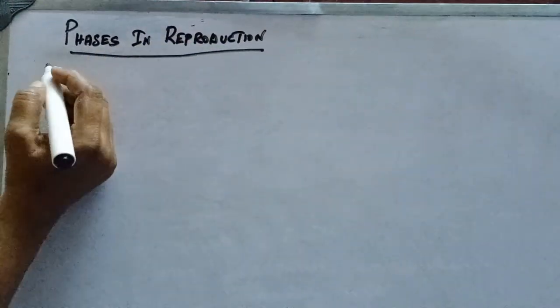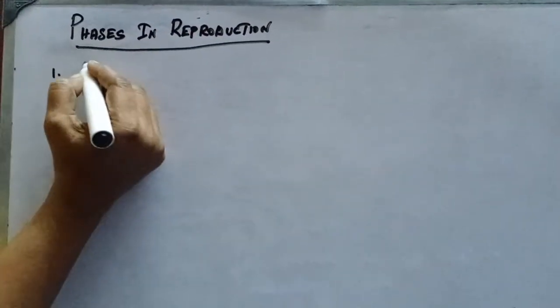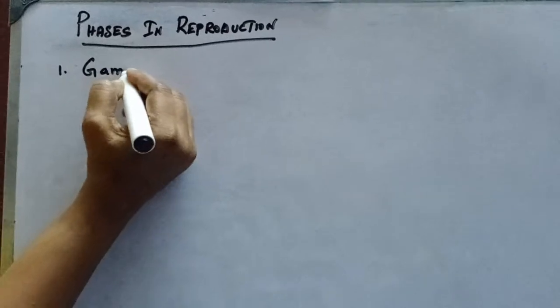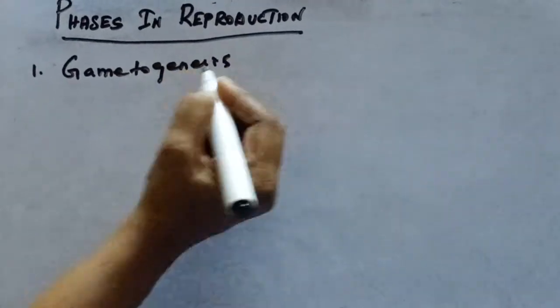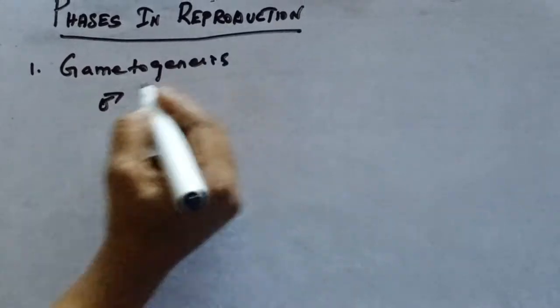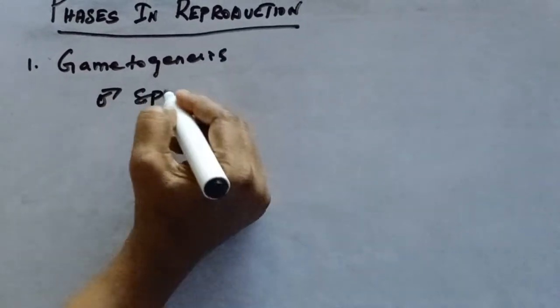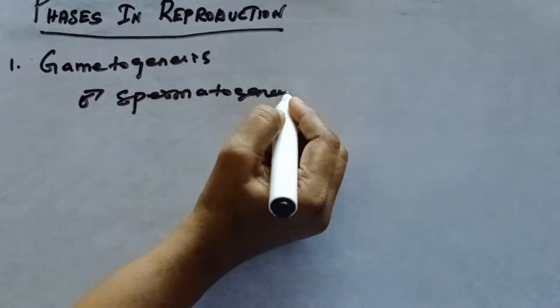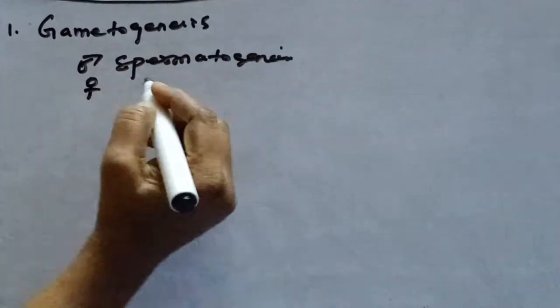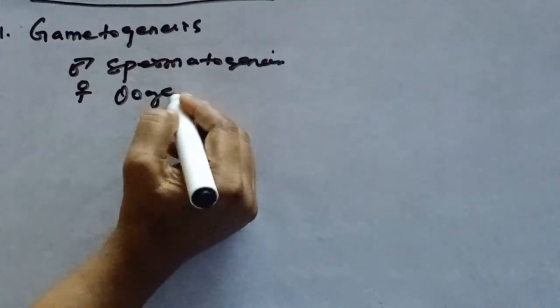Now let us see phases in reproduction. First one is gametogenesis. In male, it is known as spermatogenesis. Then in female, it is known as oogenesis.